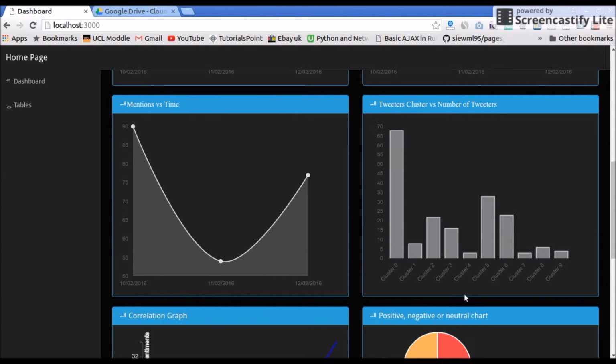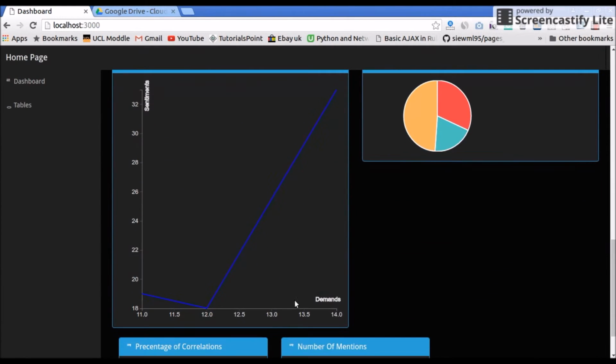This is the tweeter cluster histogram. We classified each tweeter in the set of tweets extracted based on their influence and stance. The more desirable the tweeter, the higher the group they would be located in. This is the correlation graph. The graph is basically a demand versus sentiment graph.